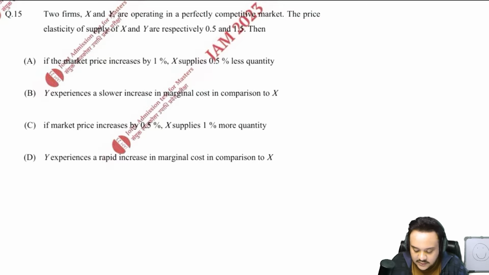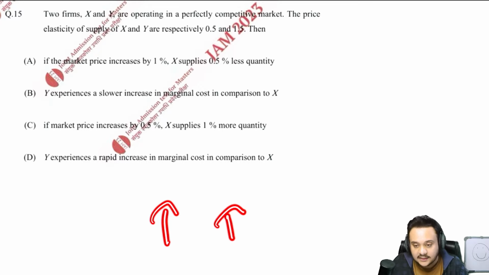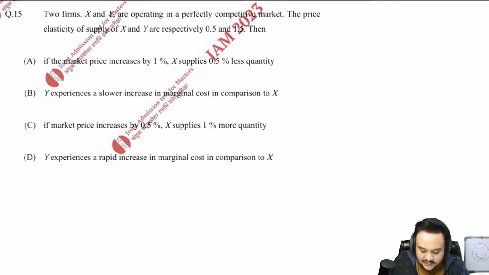I'll take a new page first of all. The first one is saying that if market price increases by 1%, X will supply 0.5% lesser of the quantity. Logically, I don't even have to write anything. You are saying that price has increased. We are talking about price elasticity of supply, not demand. X is a firm, not a consumer. If price increases, the supply is going to increase. Like the law of demand and law of supply, I do not have to explain here, right?